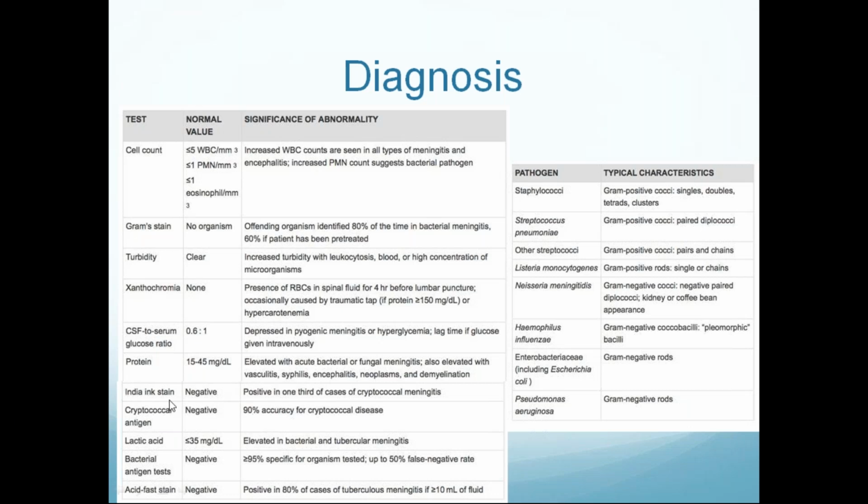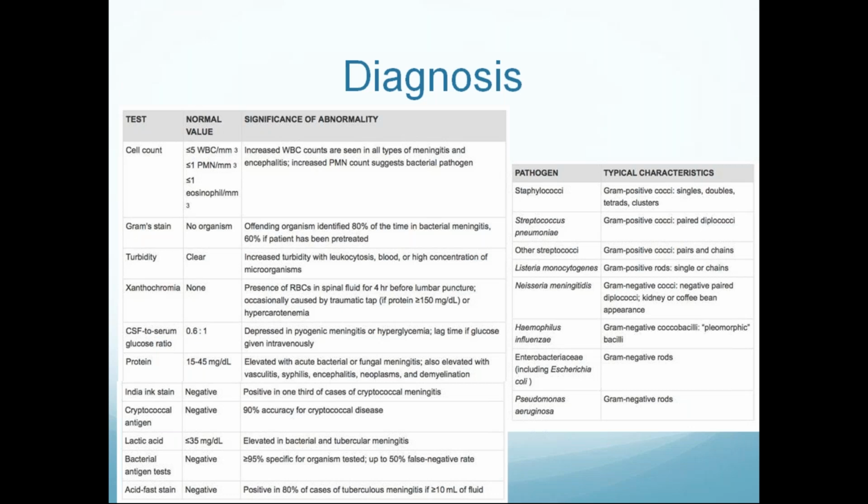India ink stain is one of the diagnostic methods for identification of cryptococcal meningitis. And the CSF is also sent for cryptococcal antigen if a patient is suffering from HIV or AIDS. Cryptococcal meningitis is most commonly seen in patients with an immunocompromised state like HIV. If CD4 count is less than 200, there is the highest chance of cryptococcal meningitis.